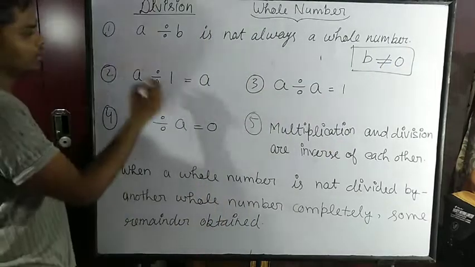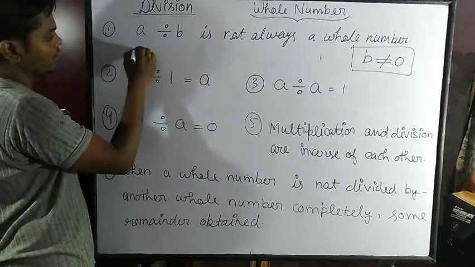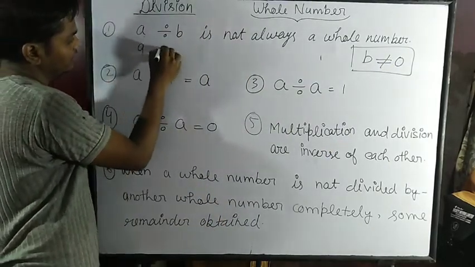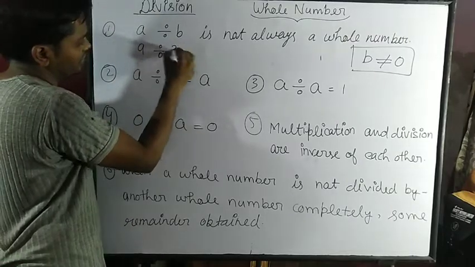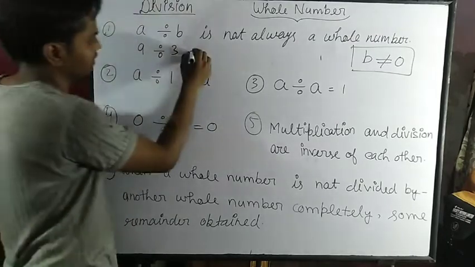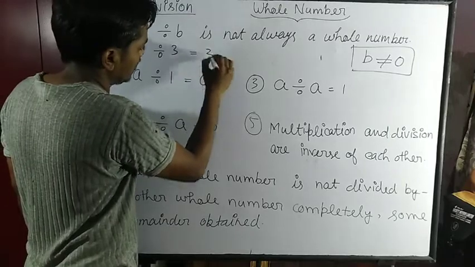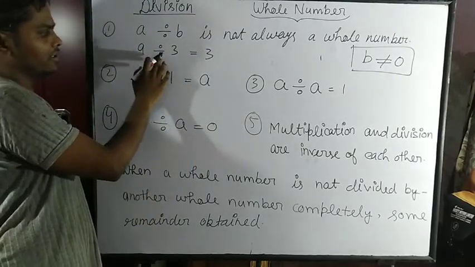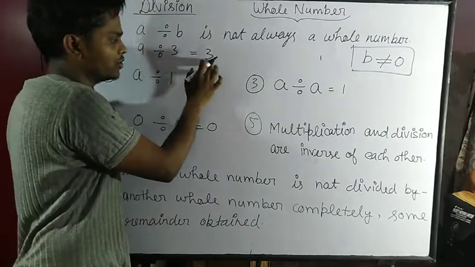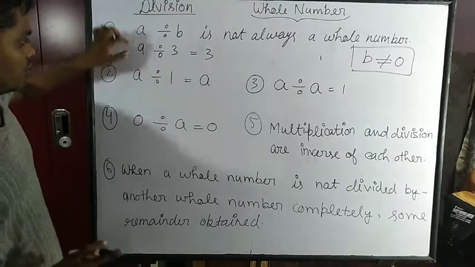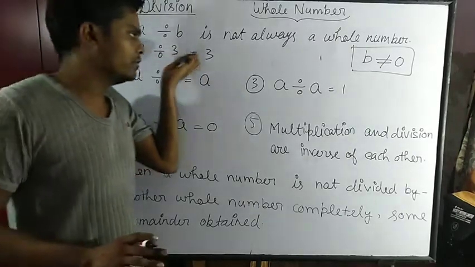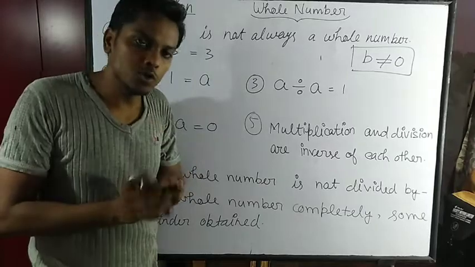For example, 9 divided by 3 is equal to 3. So 9 is a whole number, 3 is a whole number, and your answer is also a whole number.